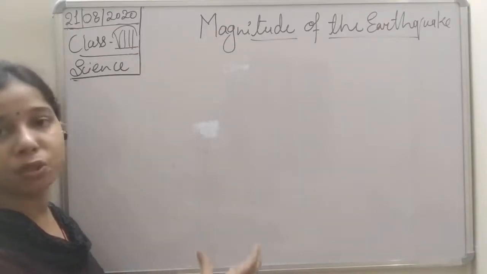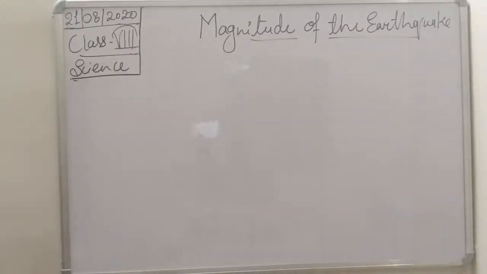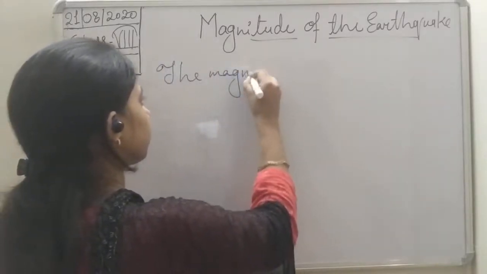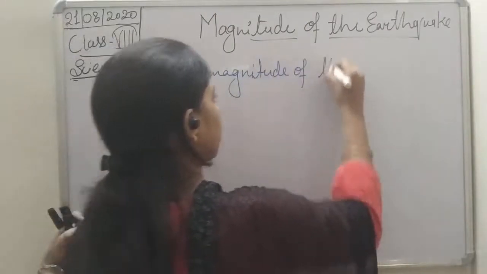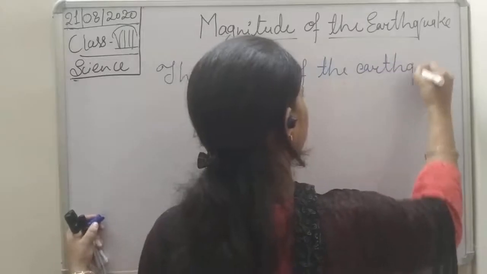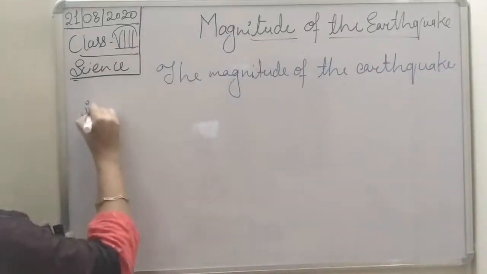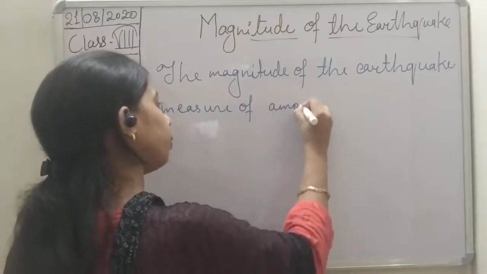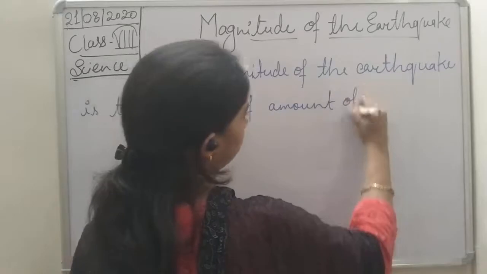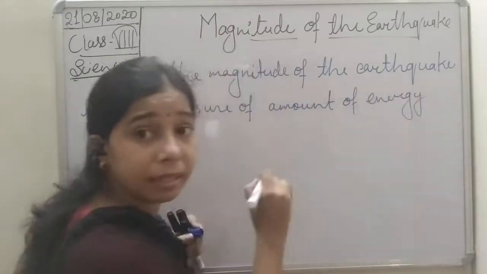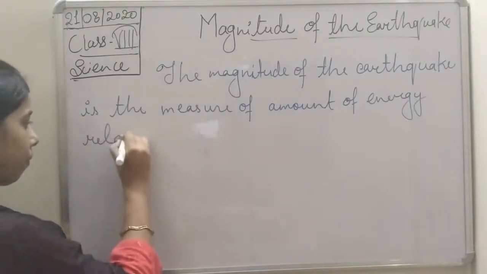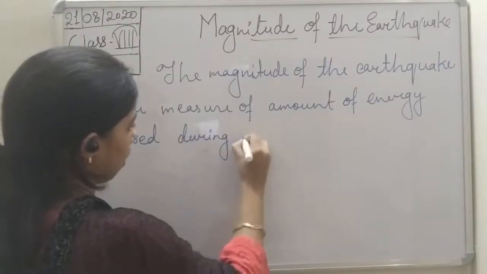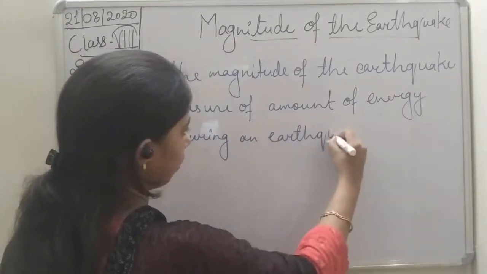So we can write: the magnitude of the earthquake is the measure of the amount of energy released during an earthquake.